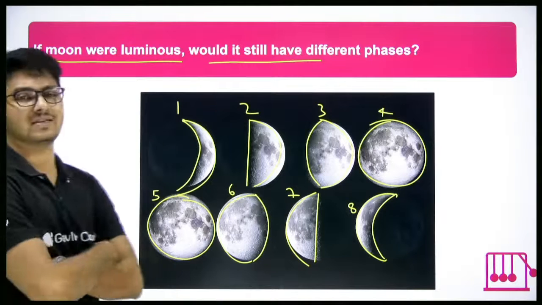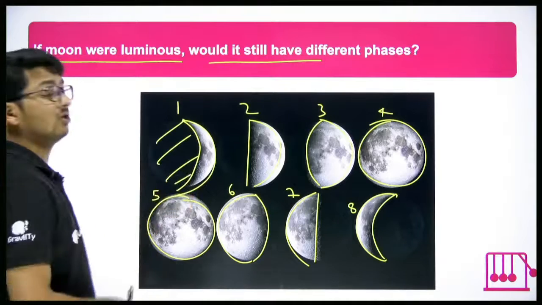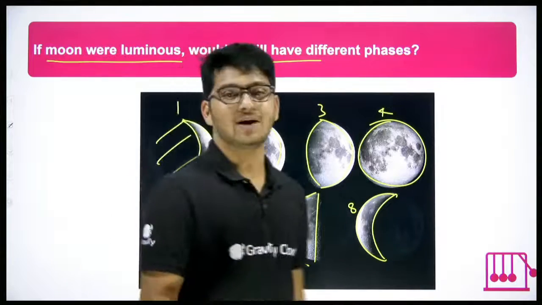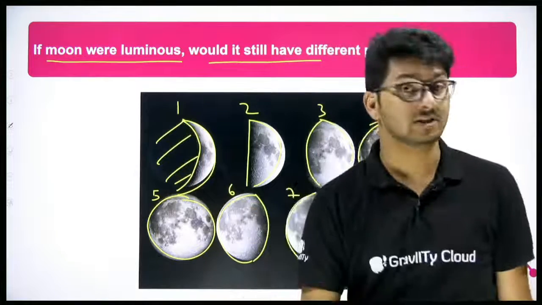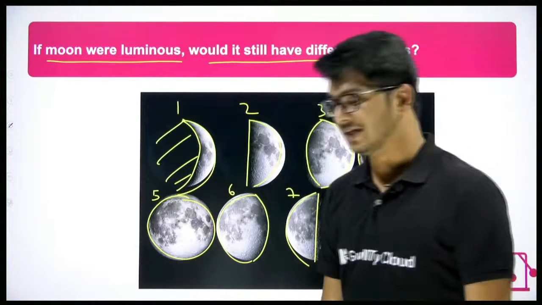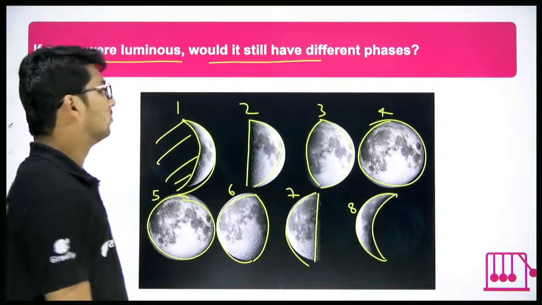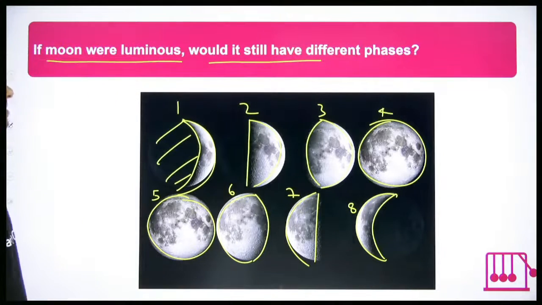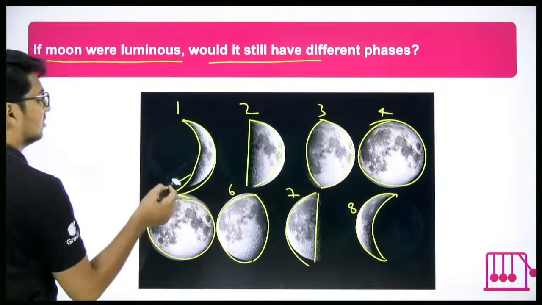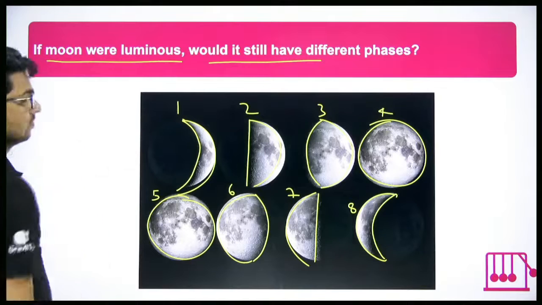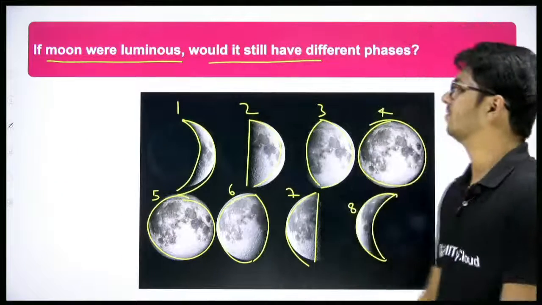The answer is no. Very simple. If moon is luminous, this part of the moon should also be emitting light, and that part should also be visible, but this part is not visible. That means the phases of moon prove that moon is a non-luminous object. Understood? Okay, that's good. Wonderful.